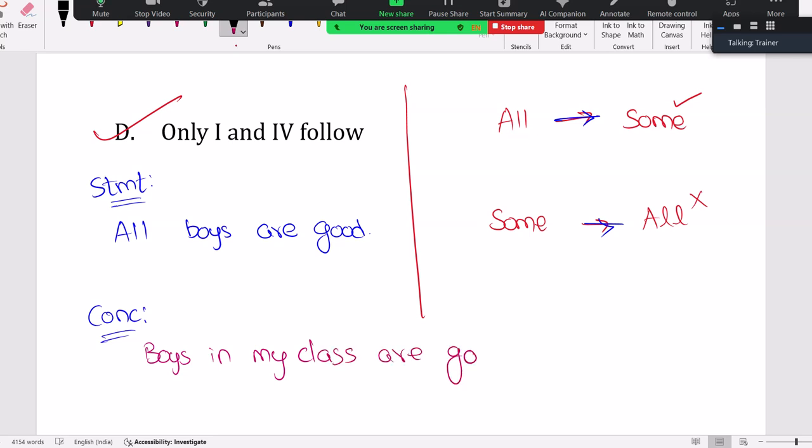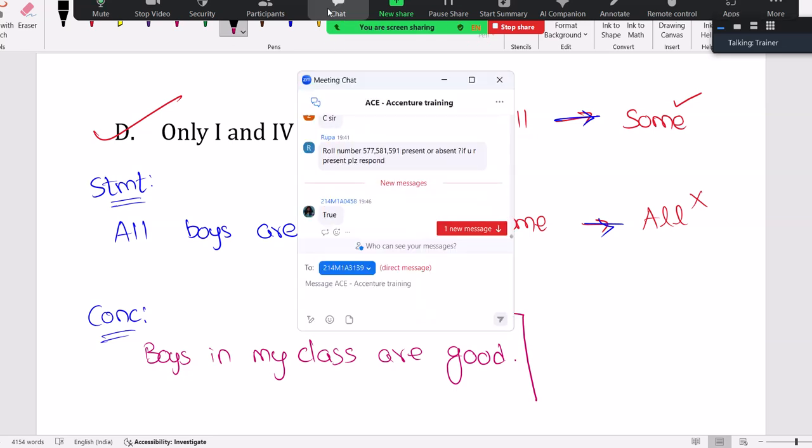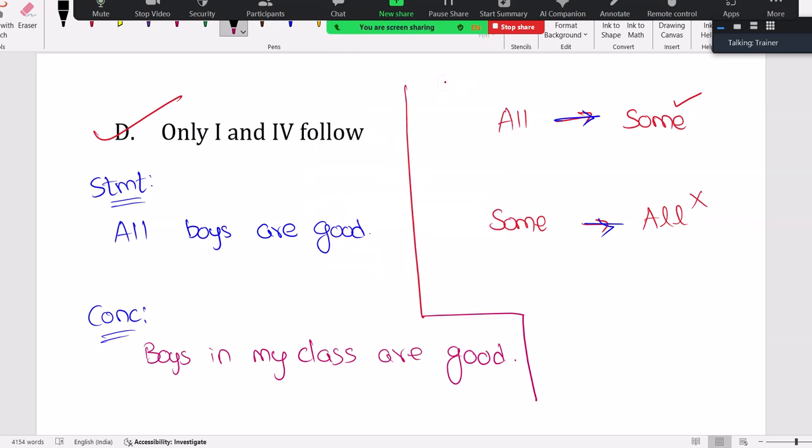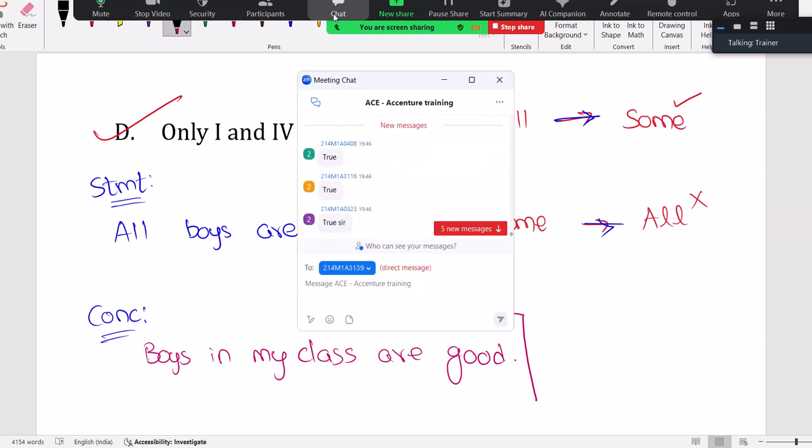My statement is: all boys are good. Can I say now that boys in my class are good? Is it true or false? Is it definitely true or false? True. Everybody is saying true. Girls are not responding.